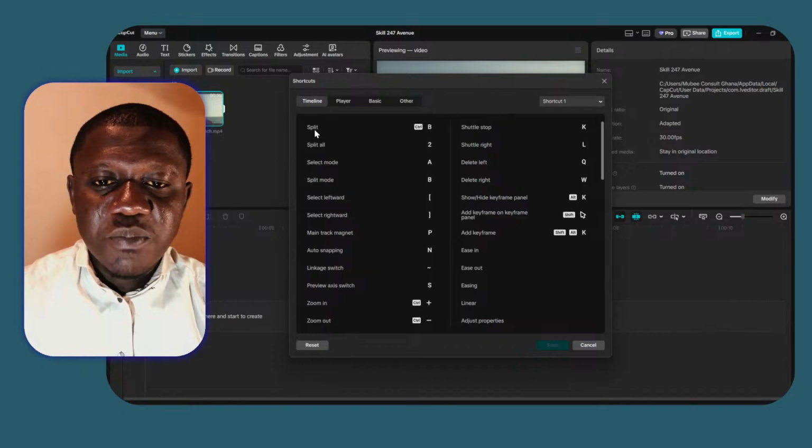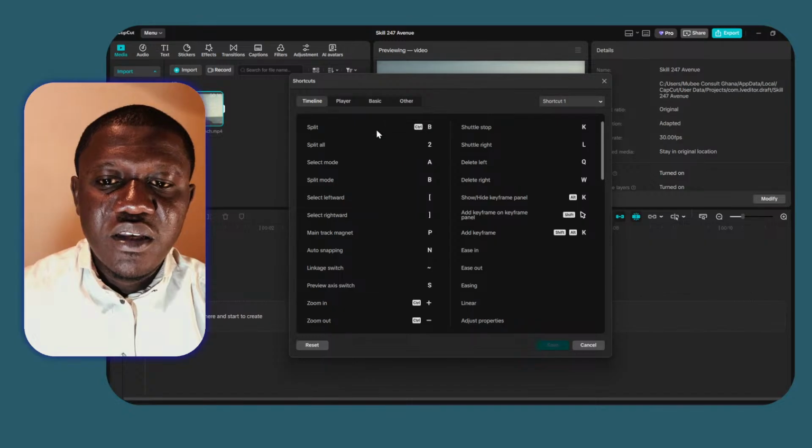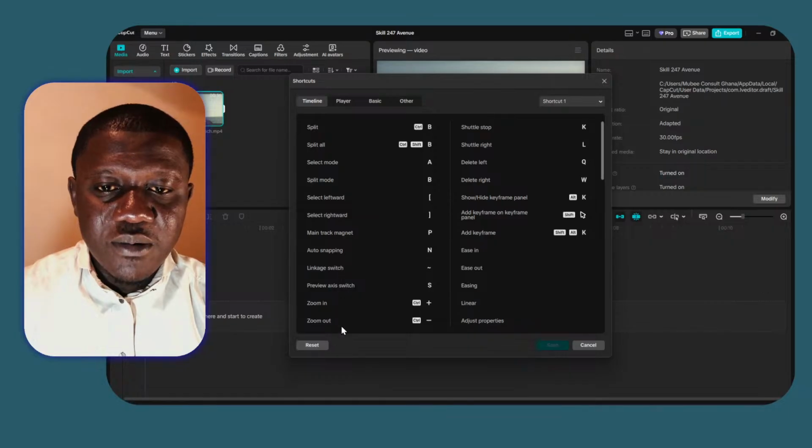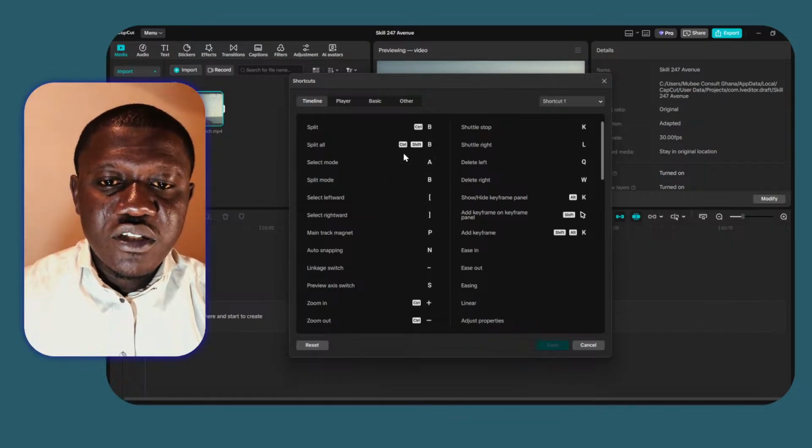And the reason why I maintain all these keys is because the Q and the 2 are on the upper side, between the Q and the W. So when you take note on your keyboard, you will see that 2 is in the middle upper area between Q and W. So anytime you are editing on your timeline, you position your axis on the right spot and tap on 2, it will split the clip. And when you tap on the Q, it will delete everything on the left side of the area. Or when you tap on W, it will delete everything on the right side of the area.